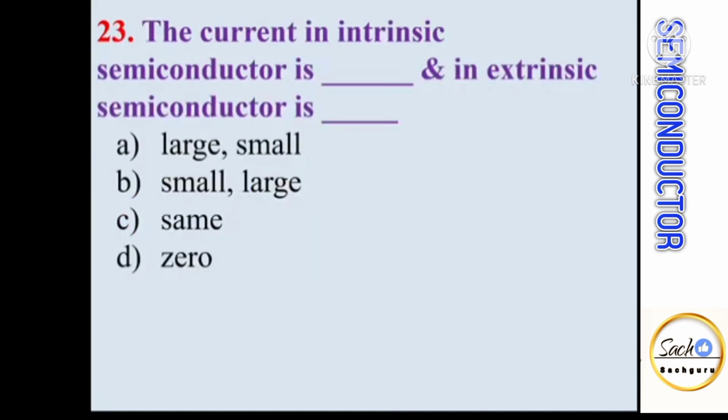The current in intrinsic semiconductor is dash dash and in extrinsic semiconductor is dash dash. So intrinsic semiconductors are the pure form of semiconductors whose current carrying capacity is very low. And when we deliberately add a certain amount of impurity in pure or intrinsic semiconductor, then extrinsic semiconductors are formed whose current carrying capacity is large. So current in intrinsic semiconductor is small while in extrinsic semiconductor is large.